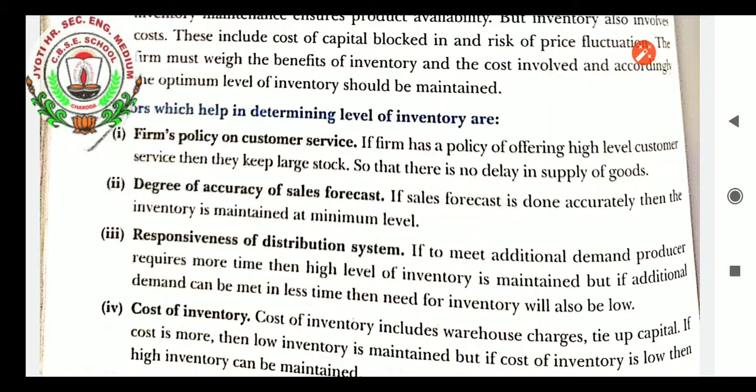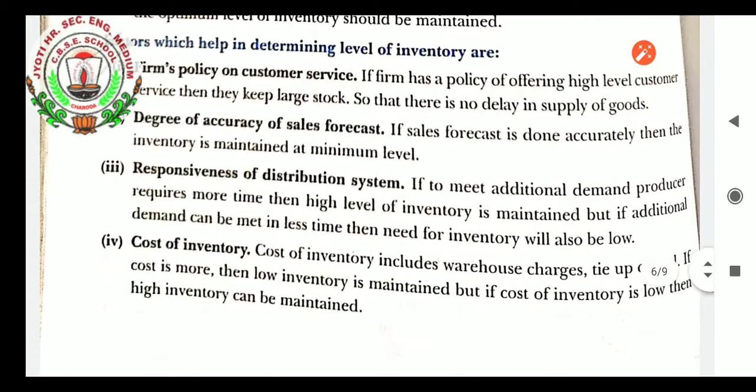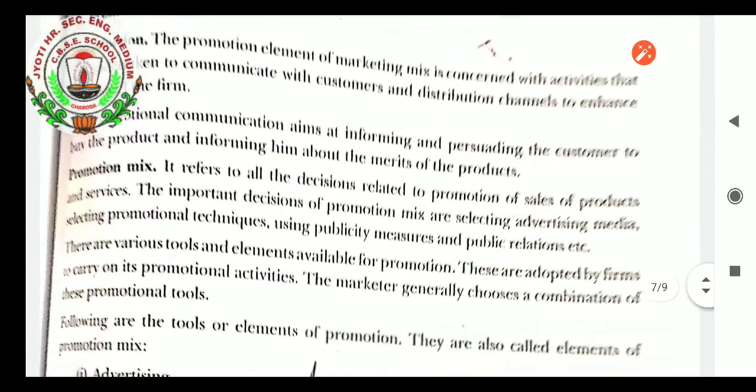Responsiveness of the distribution system. If to meet additional demand the producer requires more time, then a high level of inventory is maintained. But if additional demand can be met in less time, then the need for inventory will also be low. So responsiveness of the distribution system is needed. Cost of inventory. Cost of inventory includes warehouse charges and tied-up capital. If cost is more, then low inventory is maintained. But if the cost of inventory is low, then high inventory can be maintained.